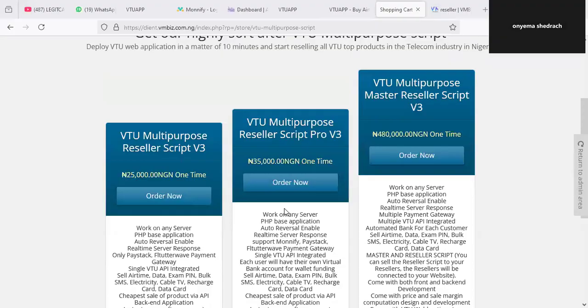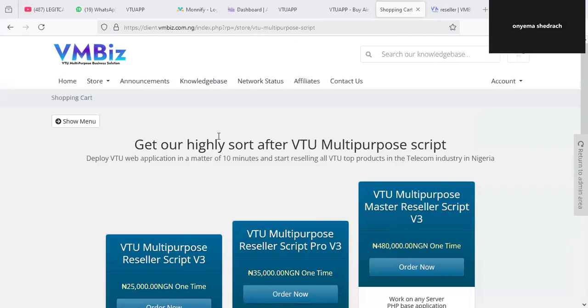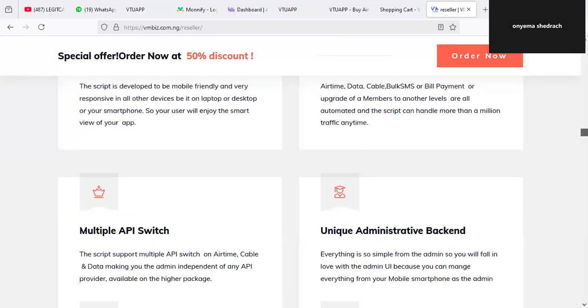So this last one here is the mega package, which is the master reseller script. Of course, this one is mega and it is 480K at the moment. Now you can see the features it has. You have a master reseller and also a client application. Not only that, it will also have a billing application, just the way it is on VMBs. Imagine getting a solution that looks like VMBs.